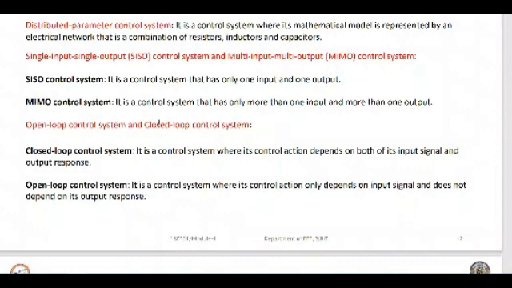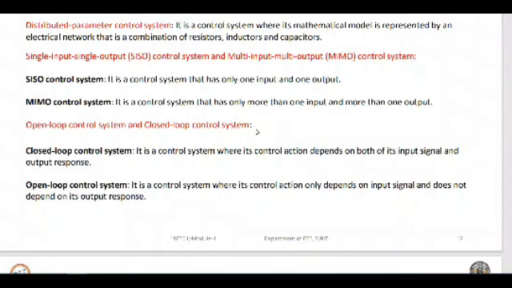Then we have open loop control system and closed loop control system. This is very important for examination, and also this is involved in your syllabus. So what do you mean by open loop system and what do you mean by closed loop system? The open loop control system is a control system whose controlling action is only dependent on the input signal and does not depend on its output response.